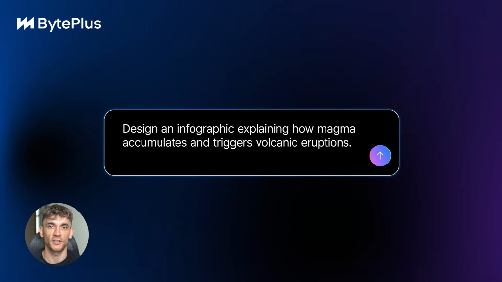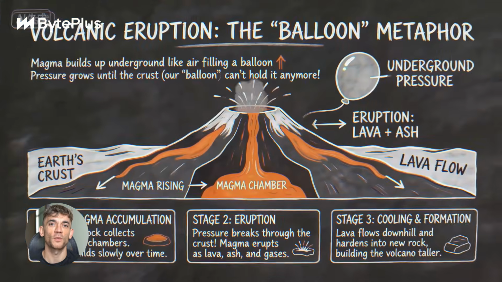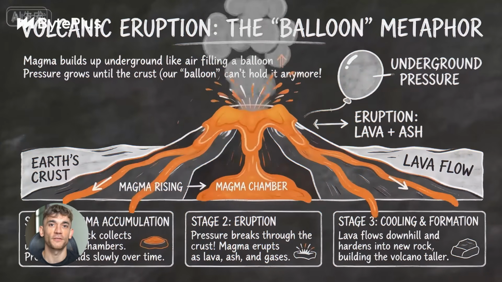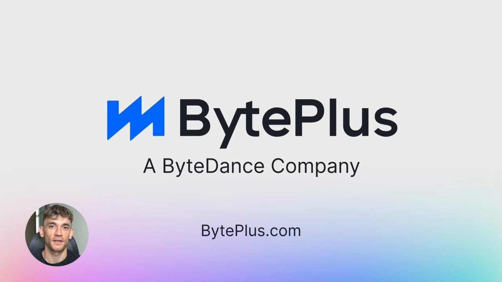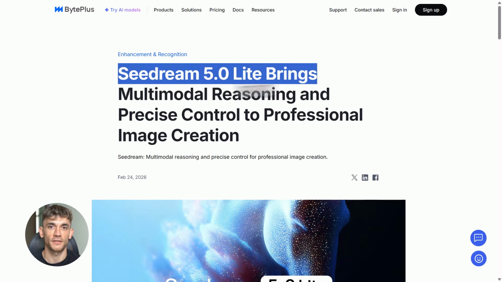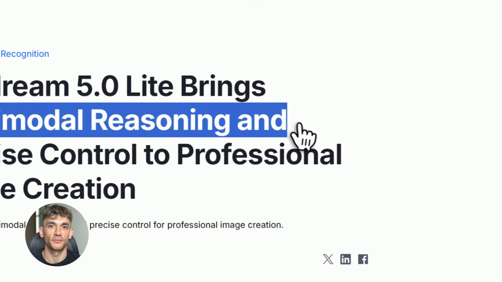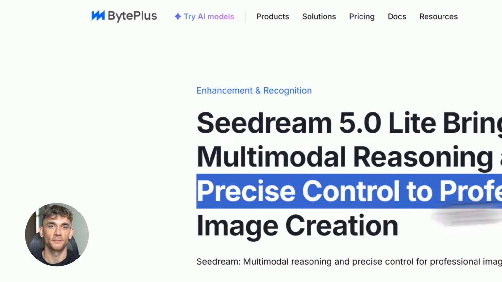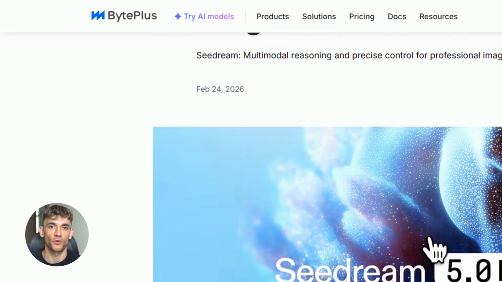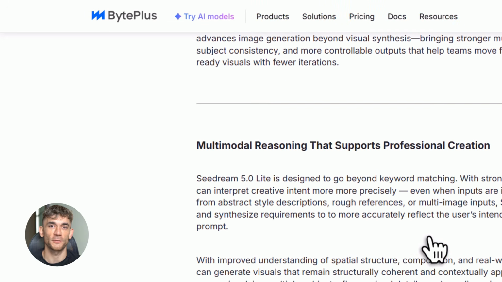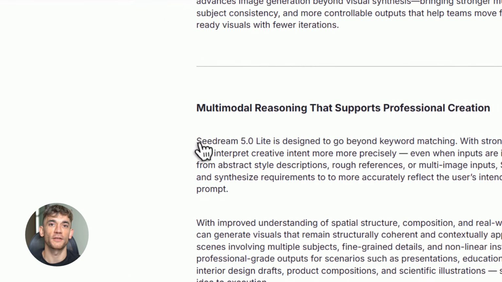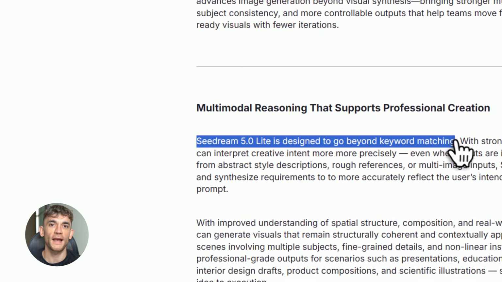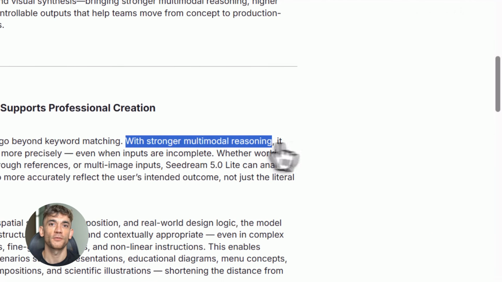It's an AI image generation model, but calling it that almost undersells it. The thing that makes it different is that it actually thinks. It doesn't just take your words literally, it understands what you mean behind the words. Other AI image tools guess, Seedream 5.0 Lite reasons through your request like a designer would. It outputs natively in 4K. The text inside images is clean and accurate, which is something most AI image tools still completely butcher. The layouts make logical sense, and it works from sketches too.